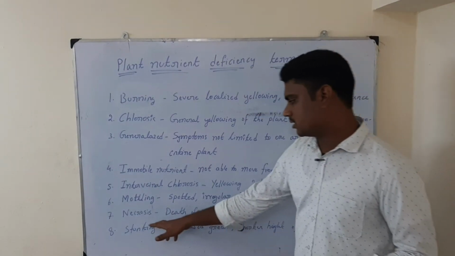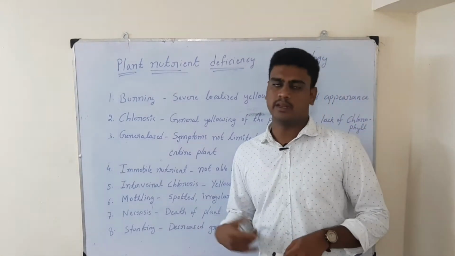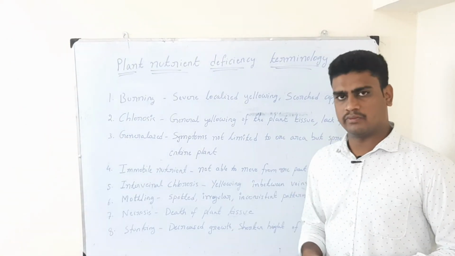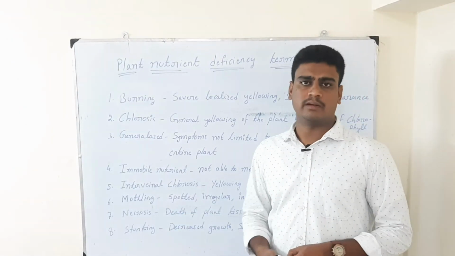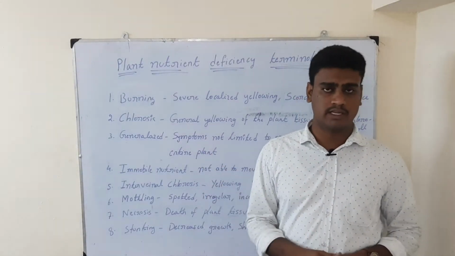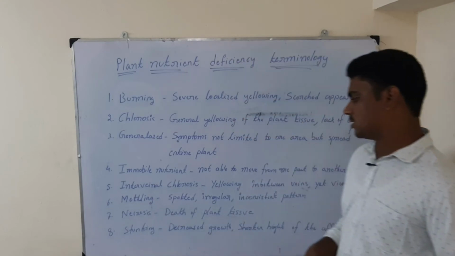Then necrosis is nothing but the death of the plant tissue. Because of any plant nutrient deficiency, especially major plant nutrient deficiency, the plant may undergo further death of the plant tissue, and ultimately it may cause the death of the plant also. So this is necrosis. Then the last one is stunting.